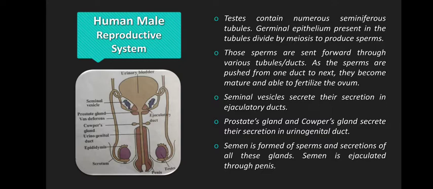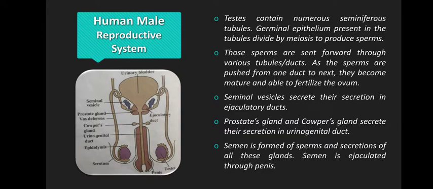These sperms, through the various tubules and ducts, as we already talked, vas efferens, vas deferens, rete testis, epididymis, through all these ducts they will be sent and pushed to the seminal vesicles. Followed? Now as and when they are pushed from one duct to another, they become mature, and that is why they become able to fertilize the ovum.